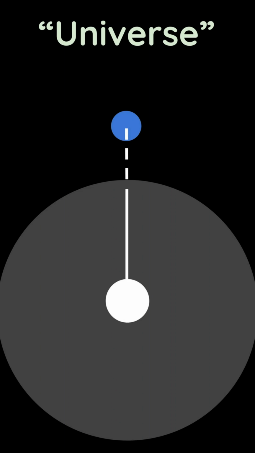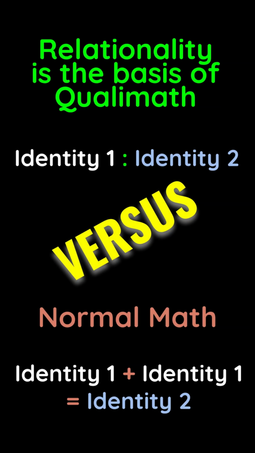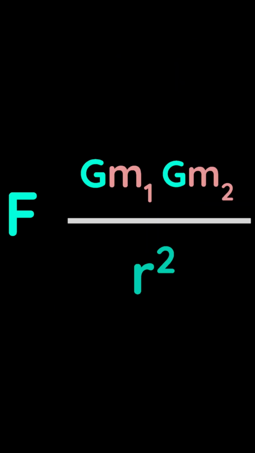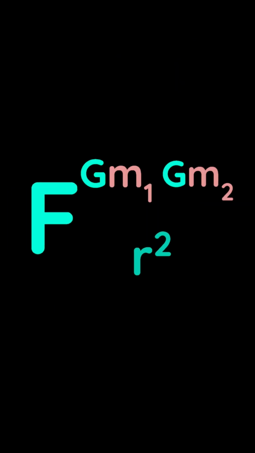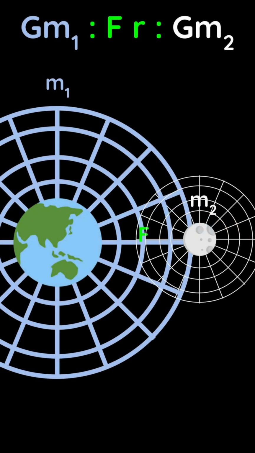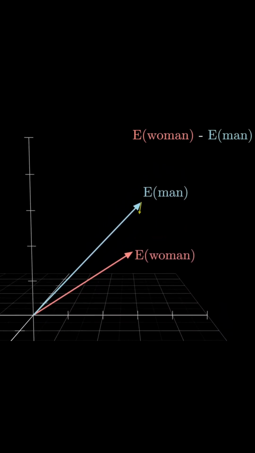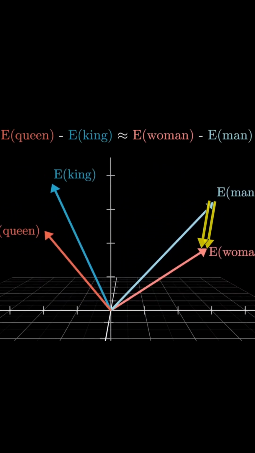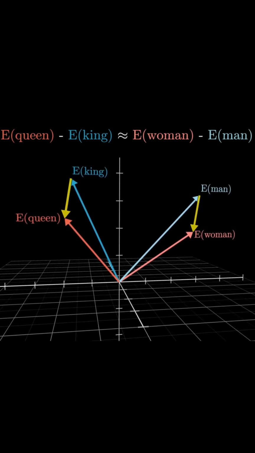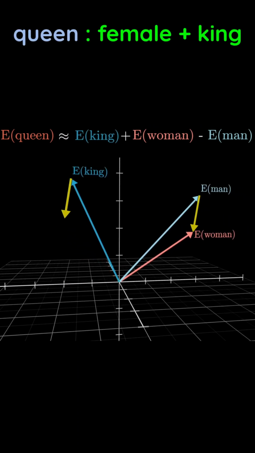This subjective relationality leads to qualer math, which is our alternative to quantitative mathematics. We apply this to Newton's gravity by converting M to the origin as initial states and F to the relation in physical space R. This is applied in generative AI with the prompt as the initial state or words and the generated word as a relation to those words, shown here as queen being a female king.